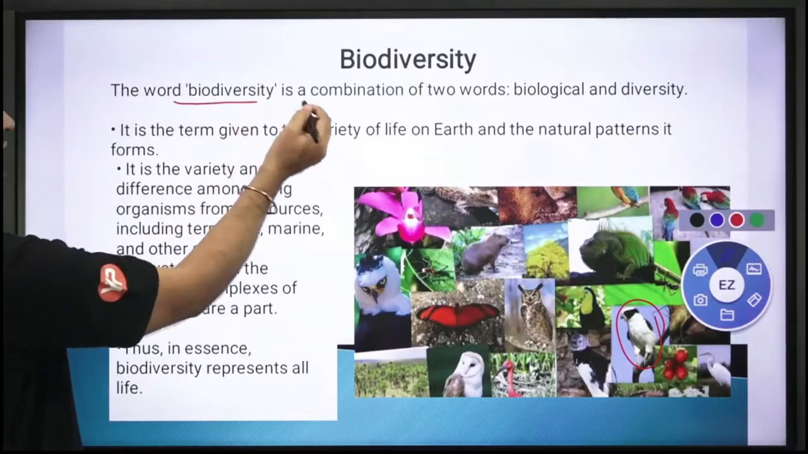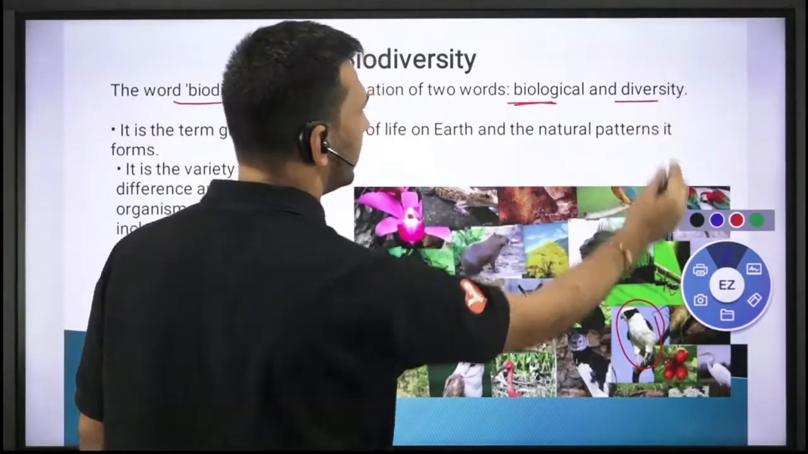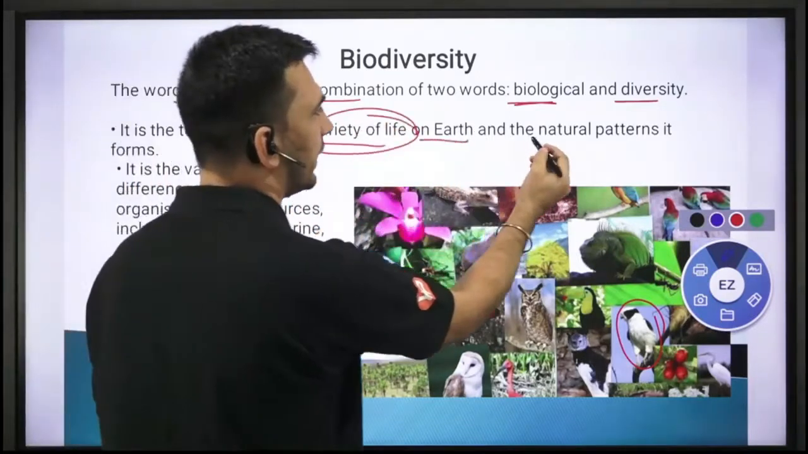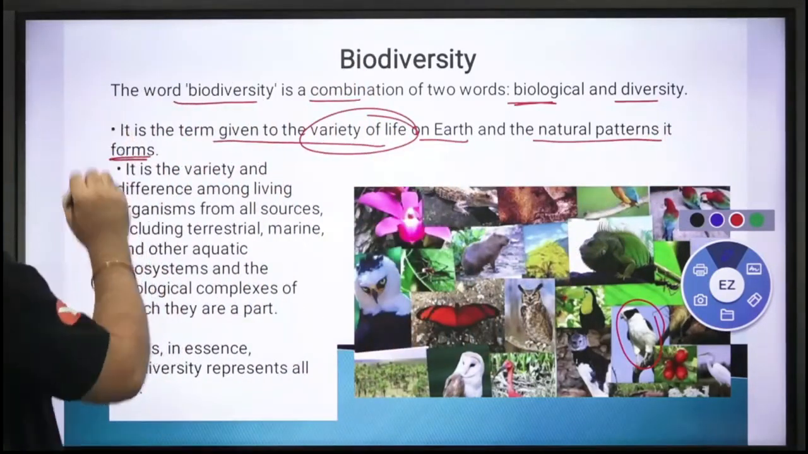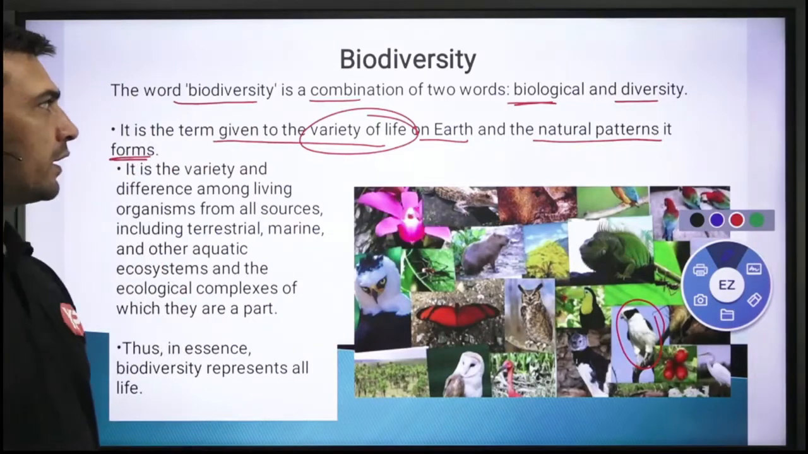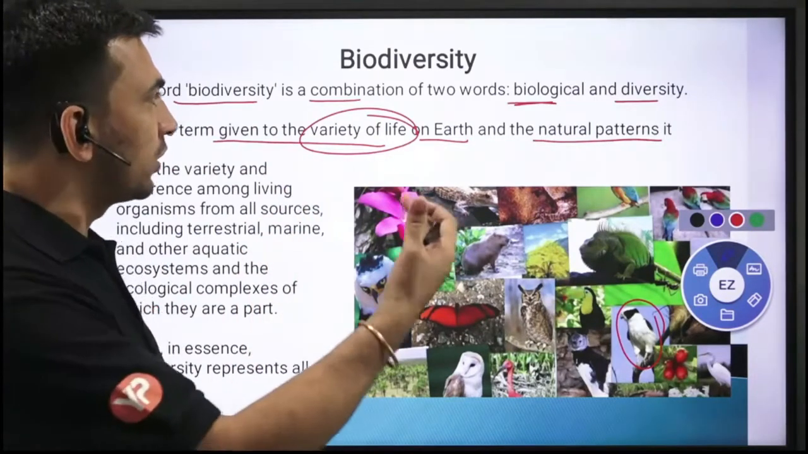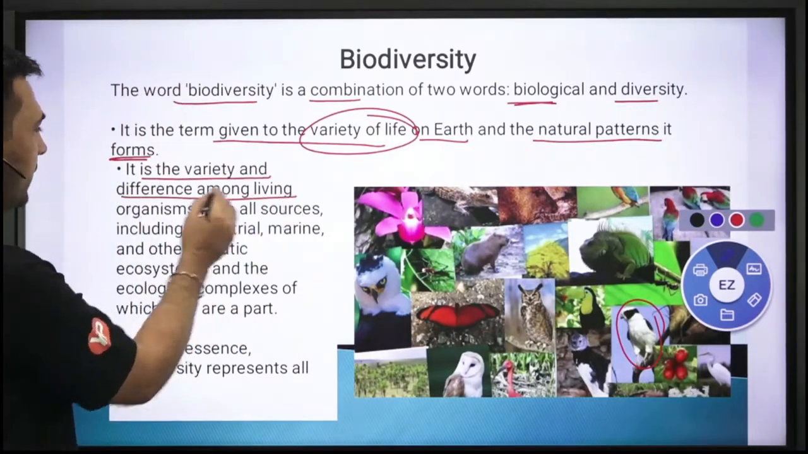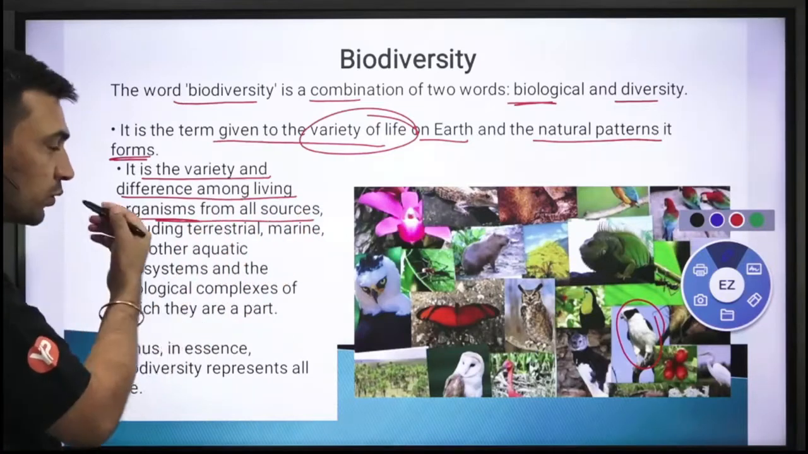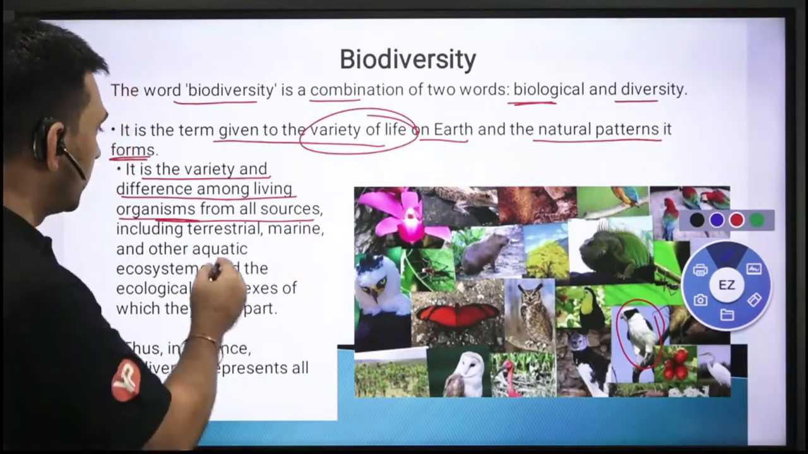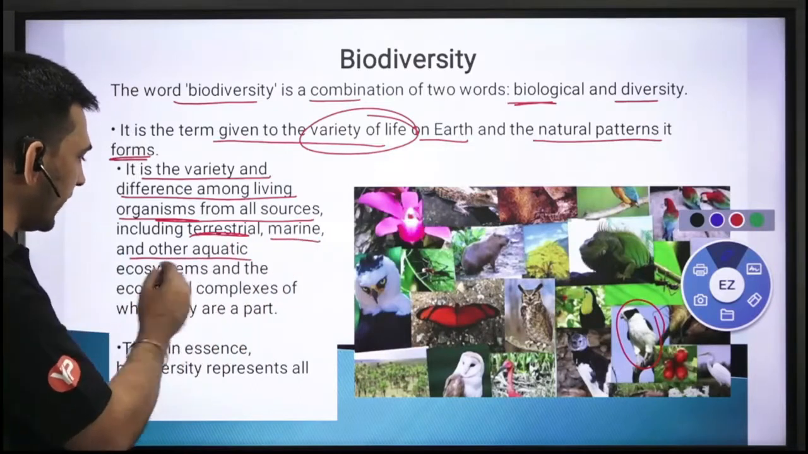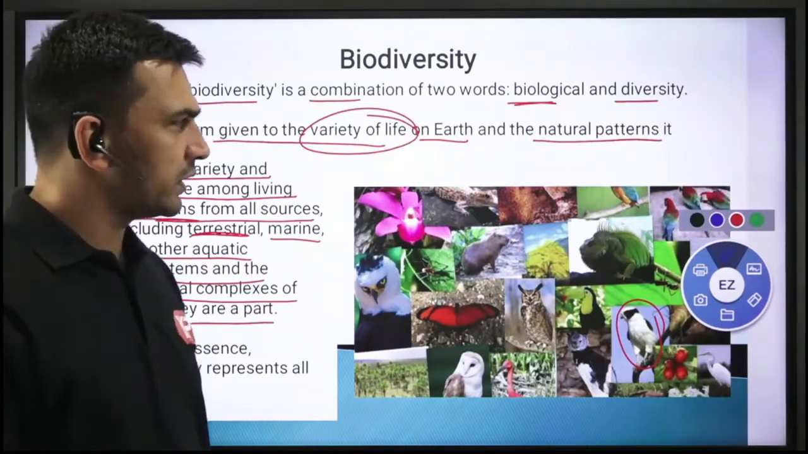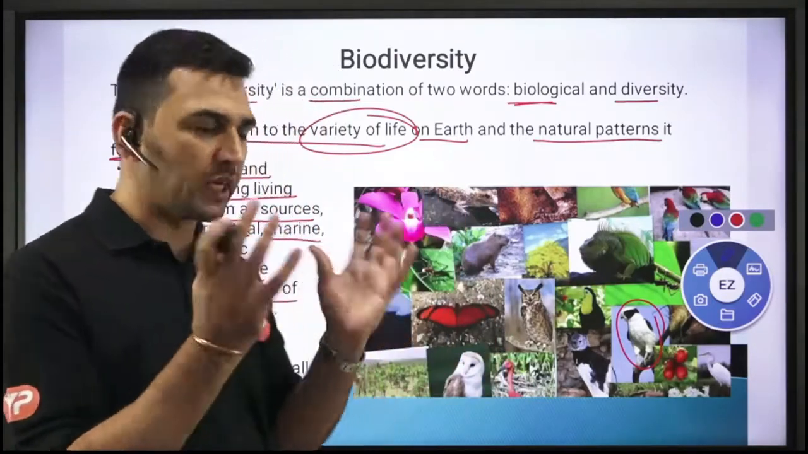Okay, now let's see this term in detail. The word biodiversity is the combination of two words, biological and diversity, right? Here, the term refers to the variety of life on the earth and the natural patterns it forms, different kinds of patterns, different kinds of relationships that exist because of these different life forms. It is the variety and difference among living organisms from all sources. कुछ भी हो सकता है, anywhere on the surface of the earth. It could be terrestrial, marine, or other aquatic ecosystems, and the ecological complexes of which they are a part, right? Obviously, they are going to form different kinds of ecosystems and ecological relations.